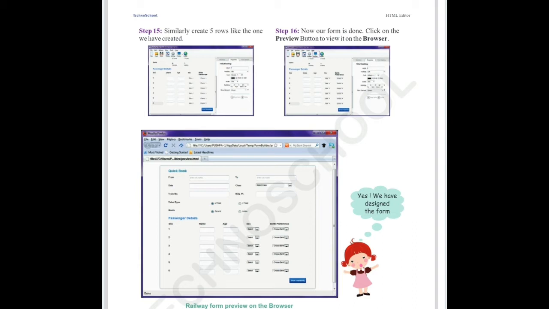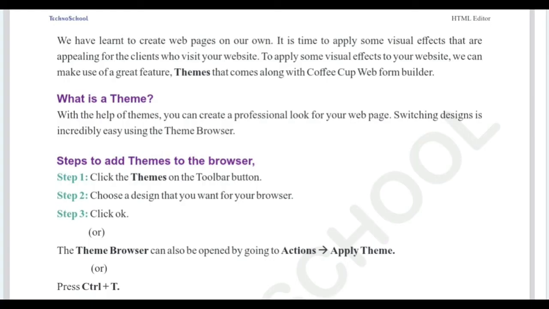Okay, like that we have created the form using Quickbook editor. We have created one web page. So this is a simple application we built using Quickbook editor. You can use these steps to create and submit your SE activity. You have to create one web page, place some controls, and explain about your task. Next, I'm going to explain what a theme is.